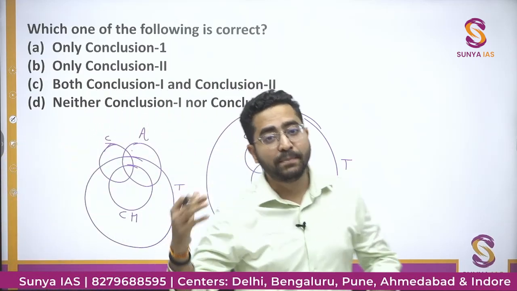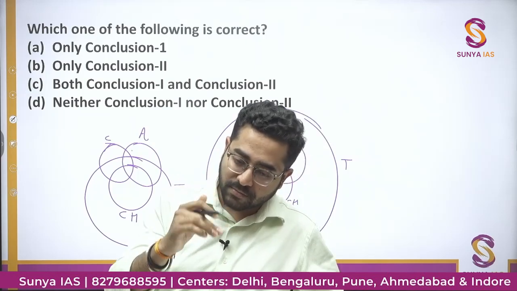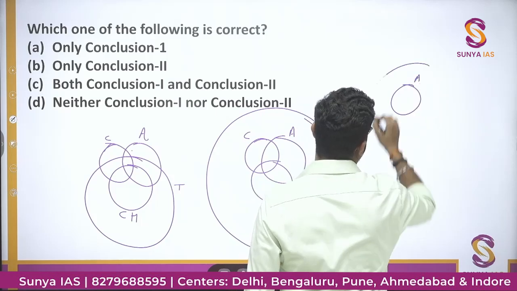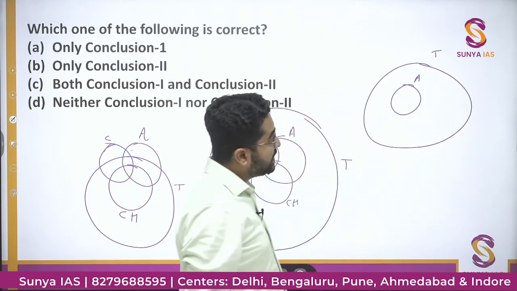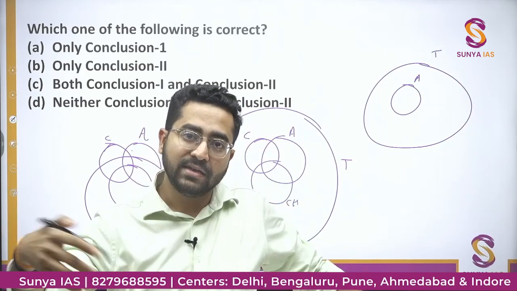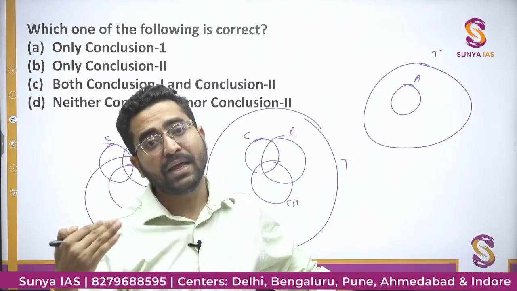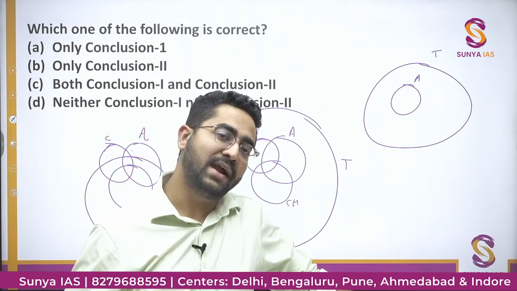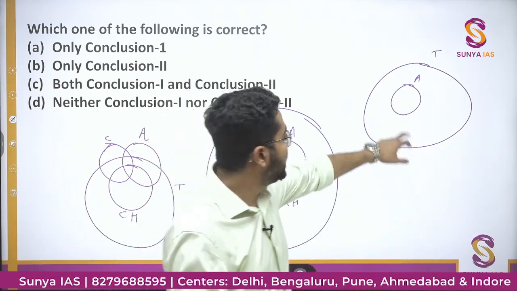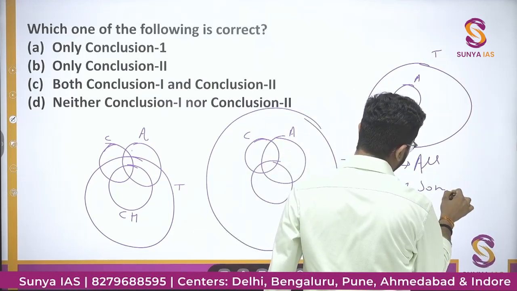Some almirahs are tables. ठीक है, इसमें कंफ्यूज नहीं होना है. That means let's say all almirahs are tables. All almirahs are tables is correct. अगर इसी स्टेट में बोला जाए some almirahs are tables, अब some में नहीं दिया है कि some में all है या कुछ कम है. Let's say 100 almirahs are there, so 100 almirahs are tables. That is correct. Some almirahs are table. That some, it might be 100, it might be 80, it might be 70, it might be 10, it might even be 1. So in this case, both the statements are true. That is, all almirahs are table and some almirahs are table.